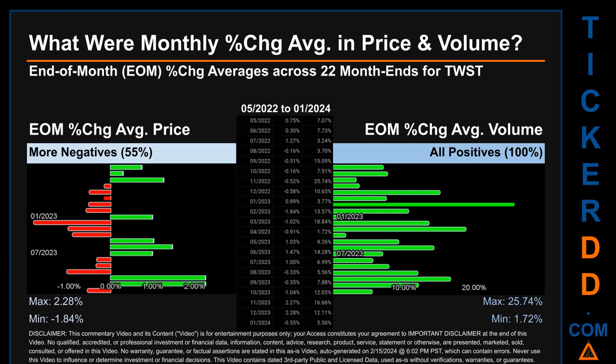Price saw an end-of-month max of 2.28% in average percentage change, along with a minimum of -1.84%. For volume, the maximum and the minimum monthly percentage change were respectively 25.74% and 1.72%.